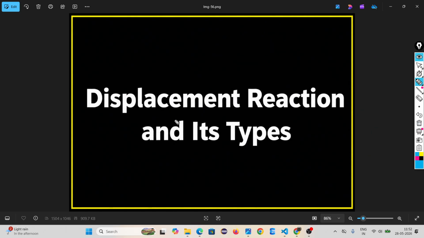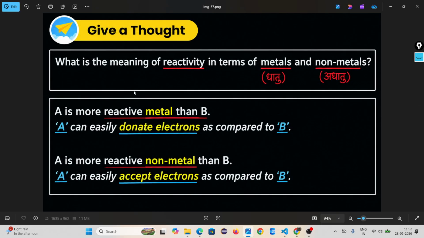We completed this. Then we come to the displacement reaction type. First we have to understand reactivity. If you don't understand reactivity, then we will not be able to do these things.